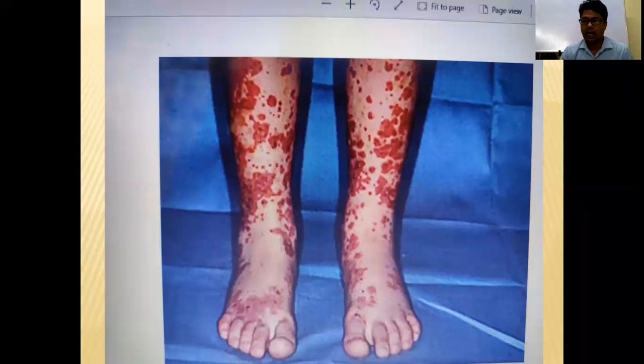Next is abdominal. Your baby will get abdominal pain. In 75% of babies there is abdominal pain, due to mesenteric vessel involvement. The baby will present with abdominal pain that is worse after taking food. Okay, so you have to start treatment immediately. Otherwise, the most common complication you will get is perforation, and also intussusception.